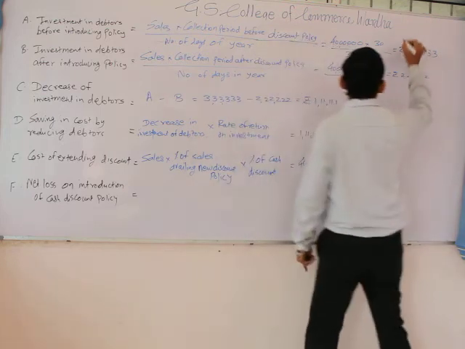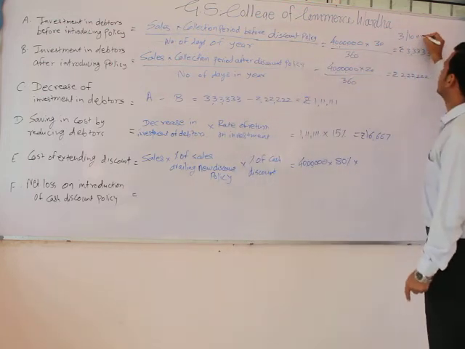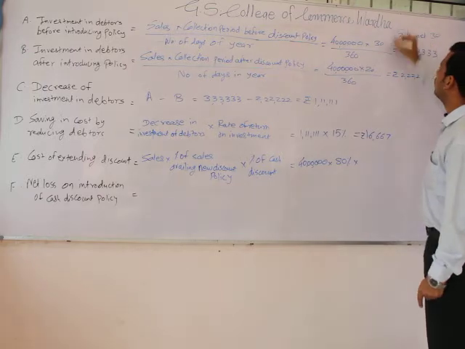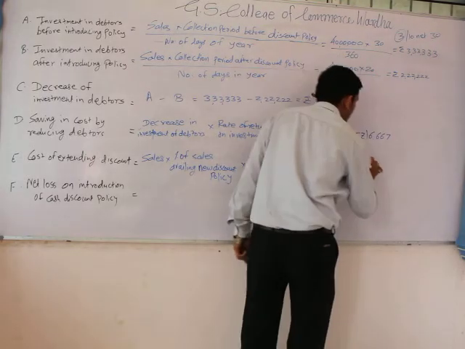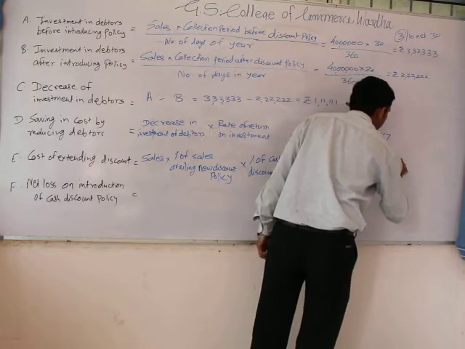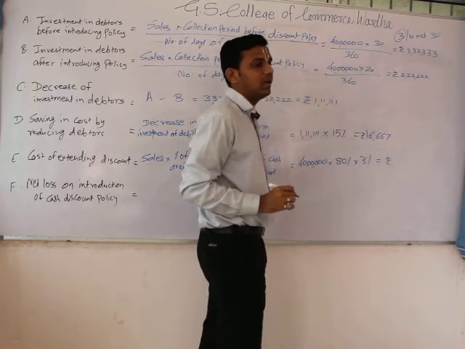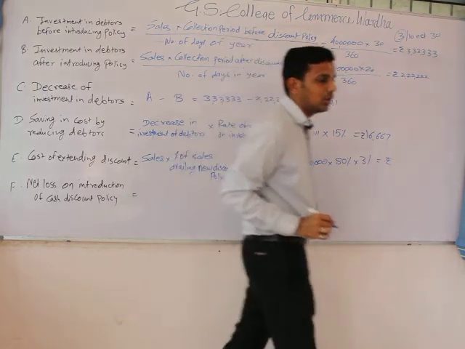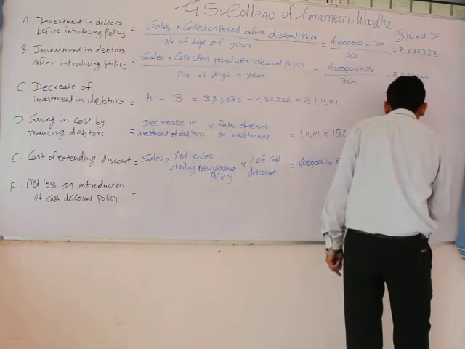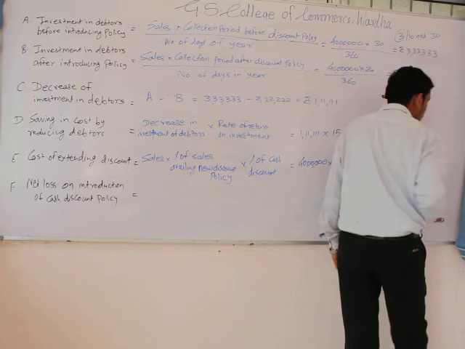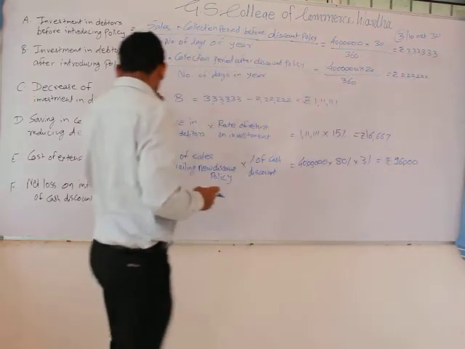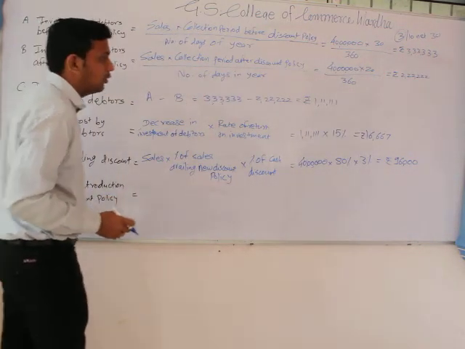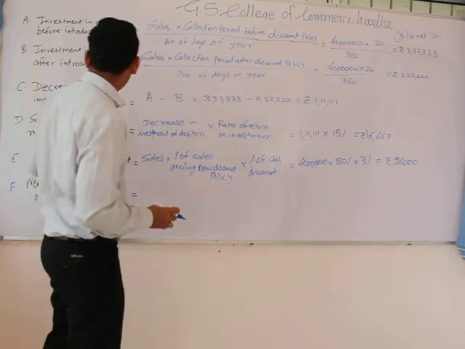The question says 3/10 net 30, which means the discount percentage is 3%. So 40 lakh into 80% into 3% equals 96,000. Lastly, we have to calculate the net profit or loss after introduction of the policy.